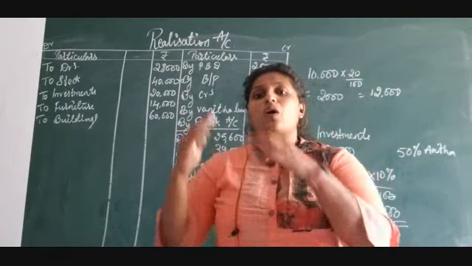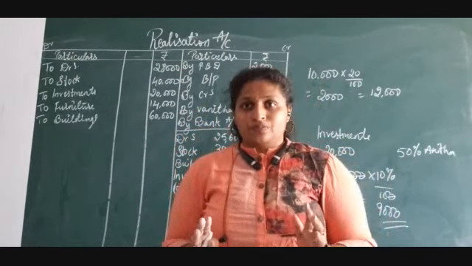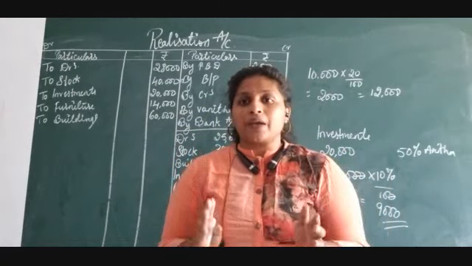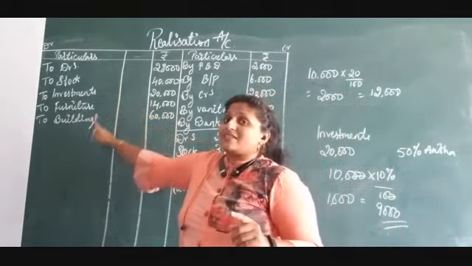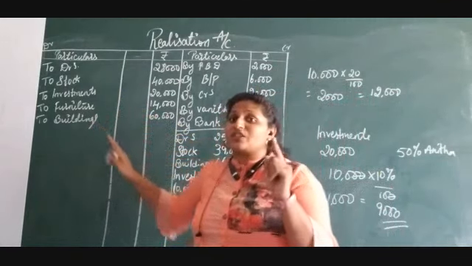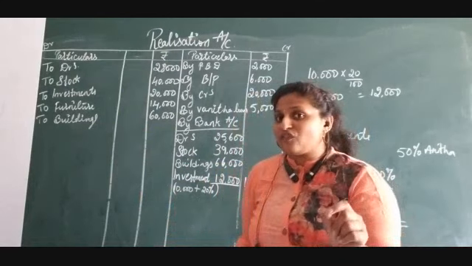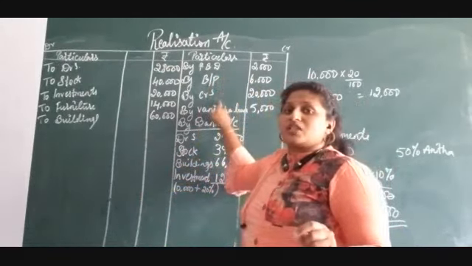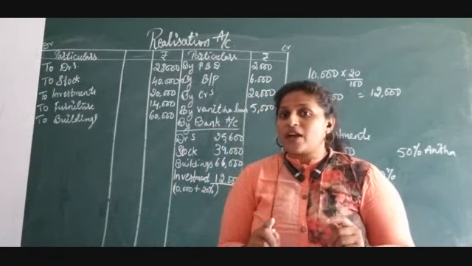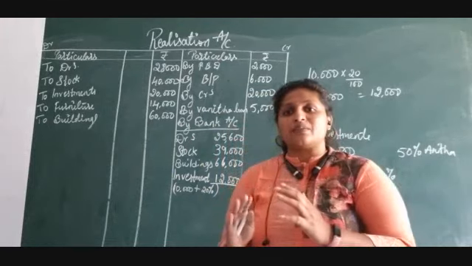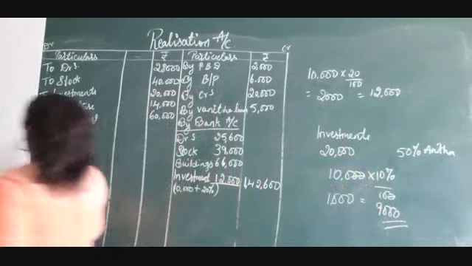We assume that all the liabilities are paid at their book value. What I told just now, all the assets, if any information is missing, we should realize at their book value. The same way, now there is no information related to liabilities in your adjustments in the problem. So what we have to do? We assume all the liabilities are paid off at the book value. So that we are going to write it here.